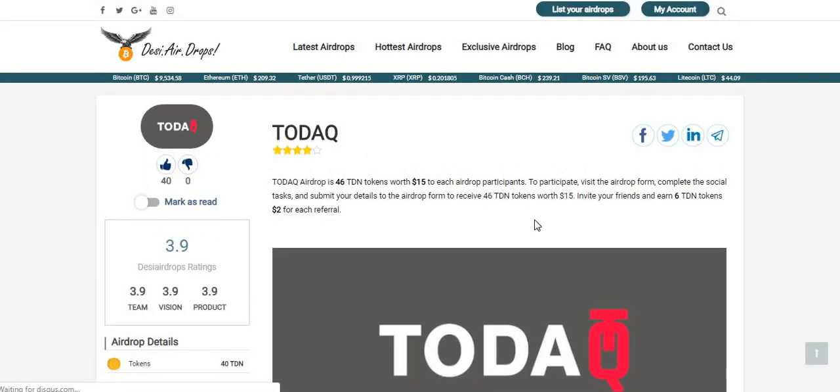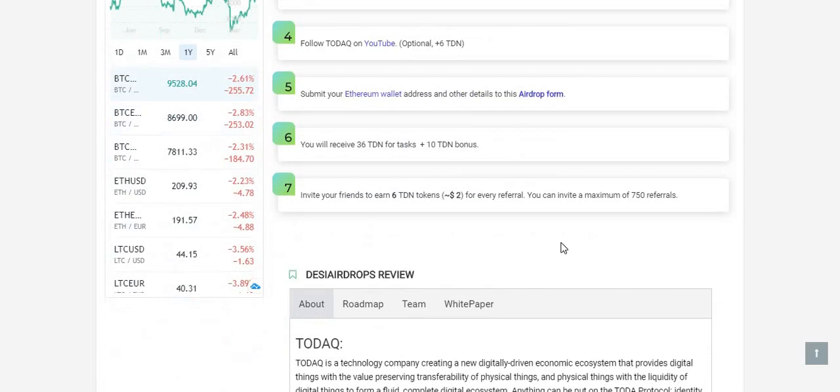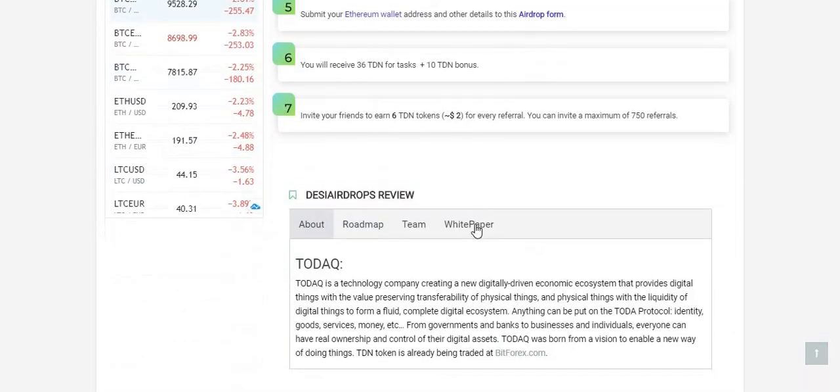Todak Airdrop gives 46 TDN tokens worth $15 to the airdrop participants. To participate, visit the airdrop form, complete the simple social media tasks and submit your details to the airdrop form to receive 46 TDN tokens worth $15. Invite your friends and earn 6 TDN tokens for each valid referral, worth $2. There are 7 simple steps to complete the registration procedure for this airdrop, and let's study a little